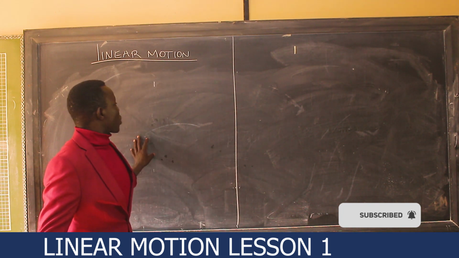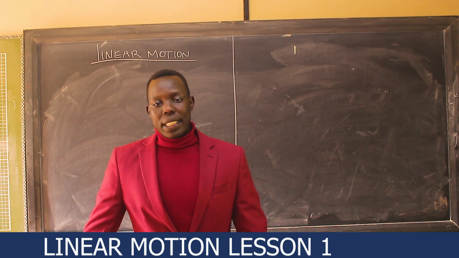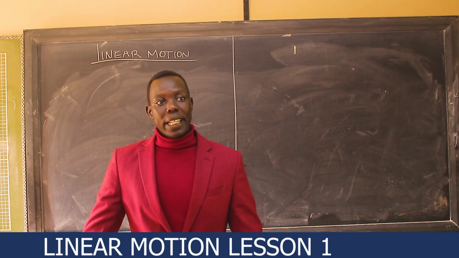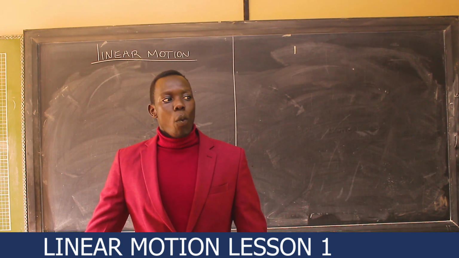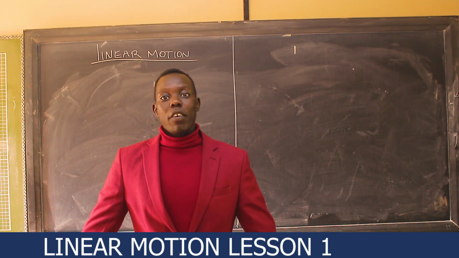So, when it comes to linear motion, it is describing a body that is moving in a straight line. When a body, a particle, or an object moves in a straight line, we say it is having a linear motion. This is the first topic from grade 6.